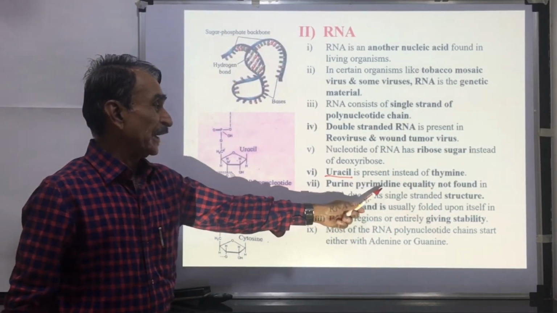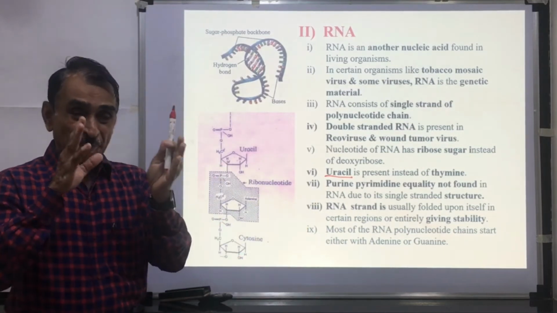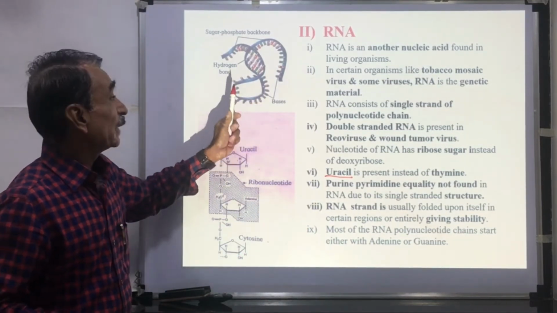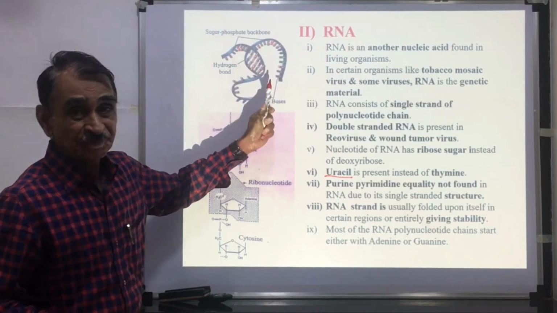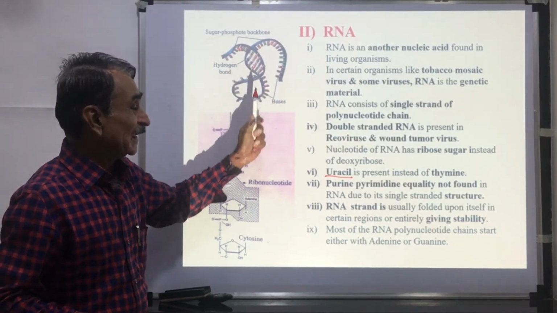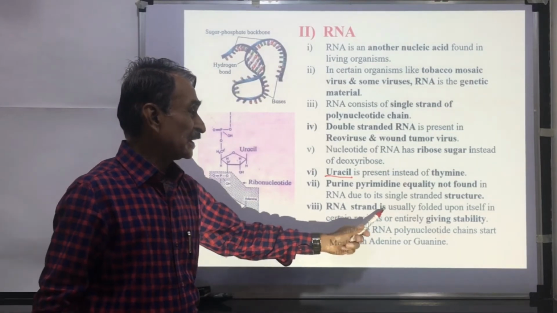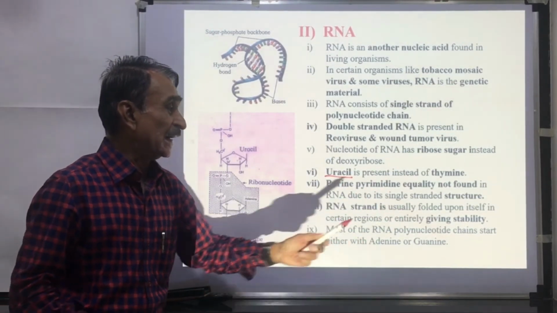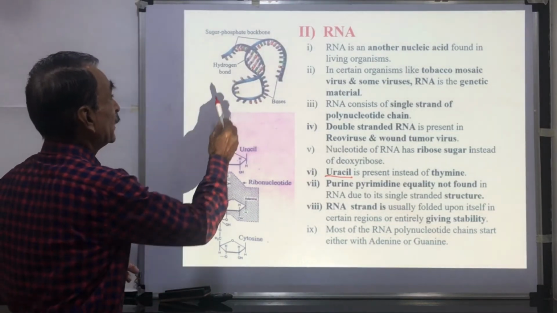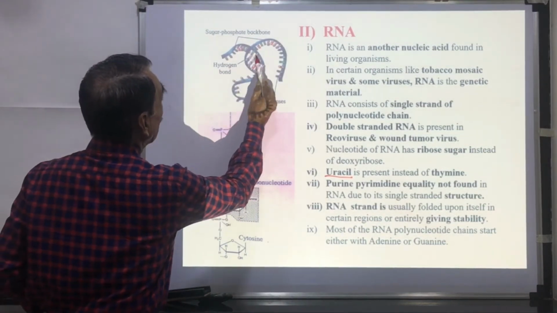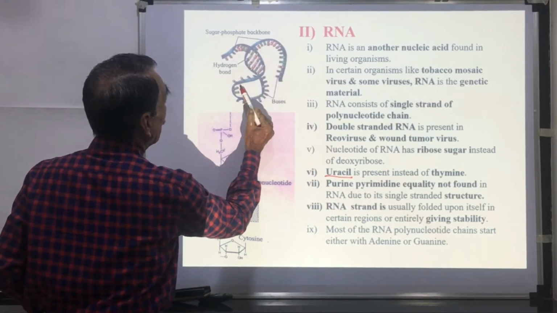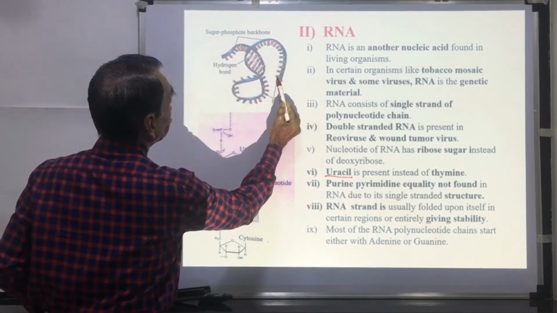Purine and pyrimidine equality is not found. Purines are not equal to pyrimidines in case of this RNA because there is no pairing of all the nitrogenous bases. RNA strand is usually folded upon itself in certain regions or entirely, giving stability. You can see that here it is folded in this region. Here there is a pairing of nitrogenous bases, but here these are unpaired.